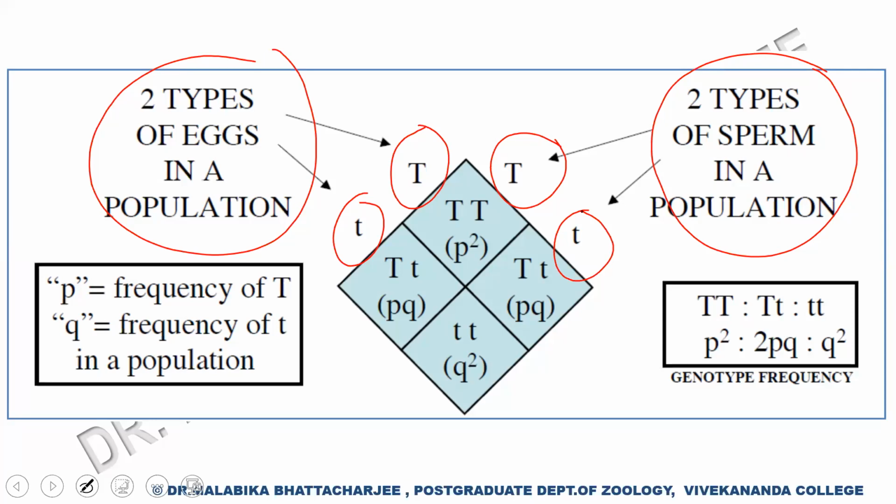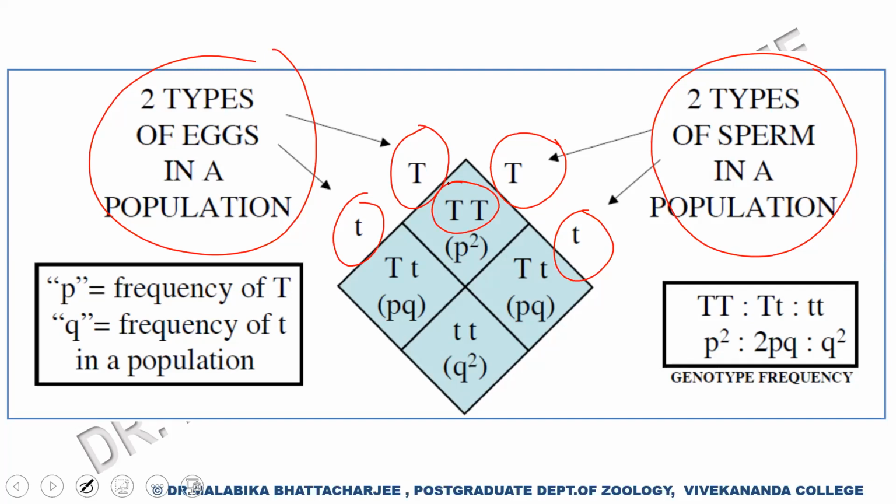And now what I give you is the concept of random mating at the molecular level. At the molecular level, when you mix a bucket of eggs with sperm, there is no choice between the egg and the sperm. So whenever a capital T egg meets a capital T sperm, we get TT homozygotes.